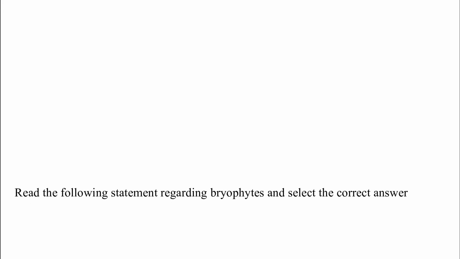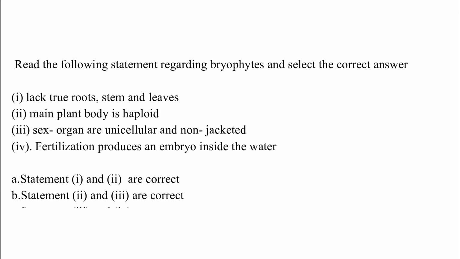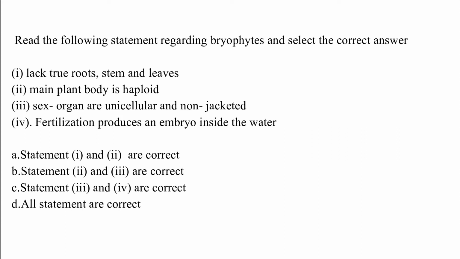Read the following statements regarding bryophytes and select the correct answer. Statement I: lack true roots, stem and leaves. Statement II: main plant body is haploid. Statement III: sex organs are unicellular and non-jacketed. Statement IV: fertilization produces an embryo inside the water. Option A, statements I and II are correct; option B, statements II and III are correct; option C, statements III and IV are correct; option D, all statements are correct. The correct answer is option A, which is statements I and II are correct.